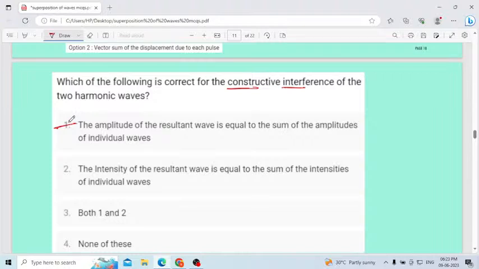When two waves overlap in constructive interference, their amplitudes get added up. In the case of destructive interference, we consider the difference of the amplitudes, subtraction. But in the case of constructive interference we consider the sum of the amplitudes of the individual waves. Therefore, the correct answer is that the amplitude of the resultant wave is equal to the sum of the amplitudes of the individual waves.